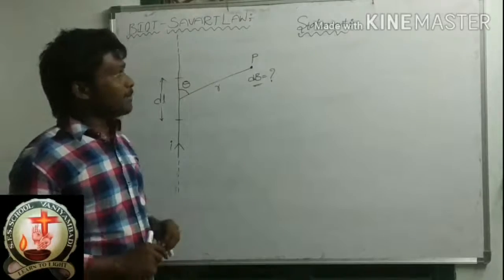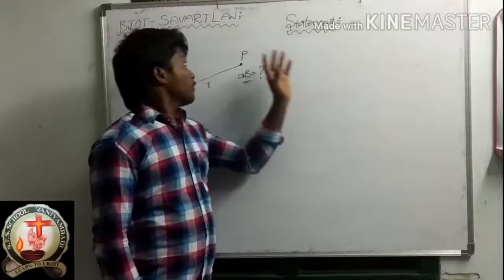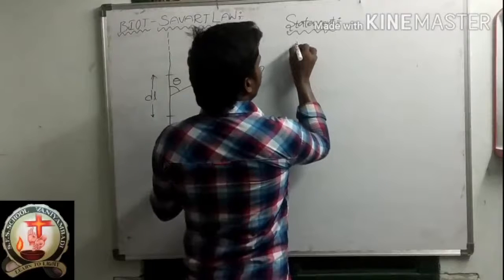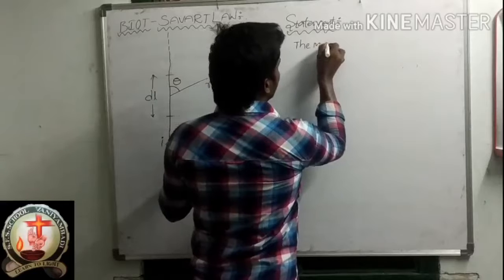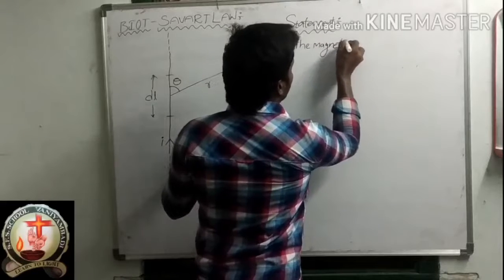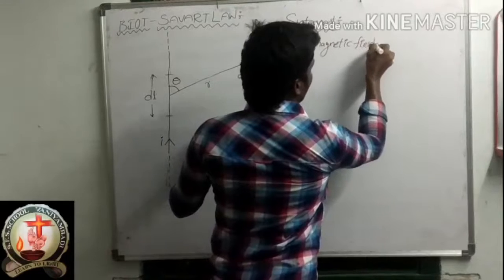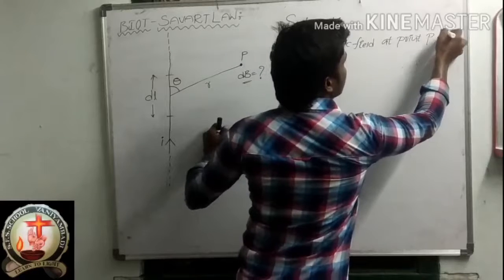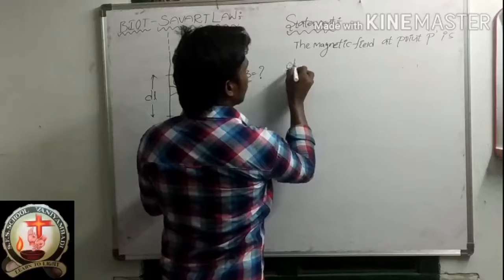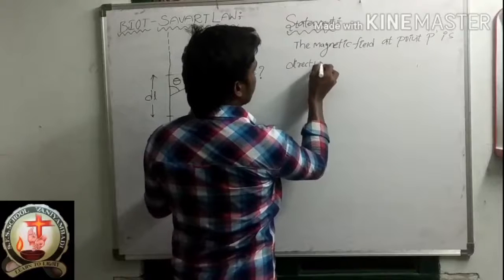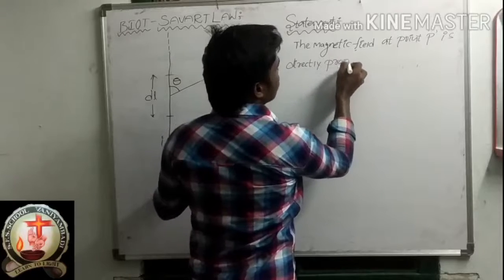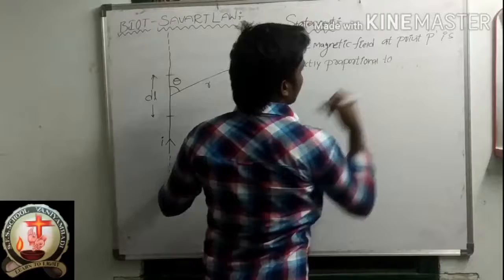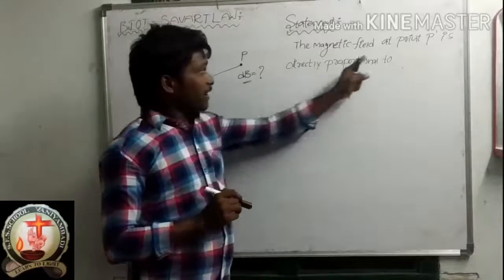Statement. Now the statement of this Biot-Savart law, I will write here. The magnetic field at point P is directly proportional to current passing through an electrical wire.